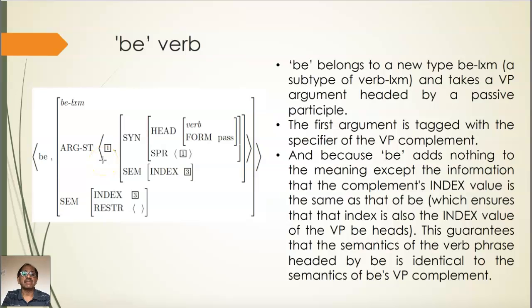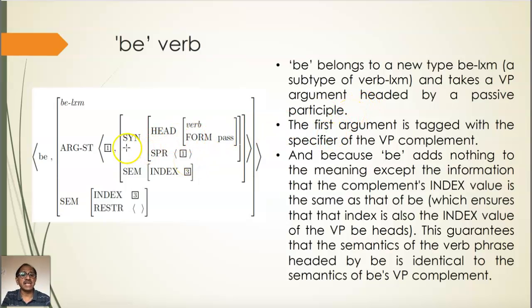Then we also look at the semantics. When you look at the semantics, the index is 3, and the restriction is some restriction which we will get from the passive participle VP. But remember, index 3 is the same as index 3 here. That means whatever semantics the passive participle VP has will be inherited by the verb be, right? So be belongs to a new type, be lexeme. It's a subtype of verb lexeme and takes a VP argument headed by a passive participle.